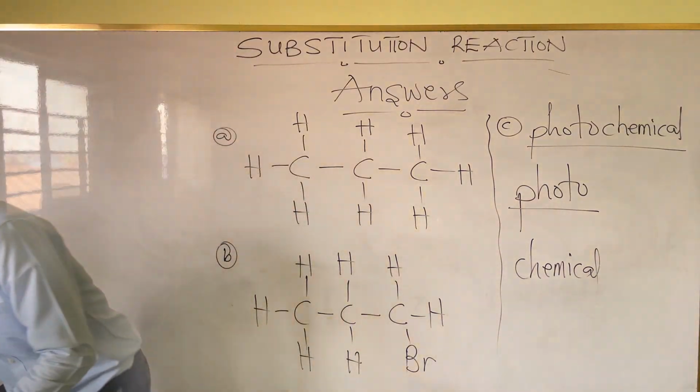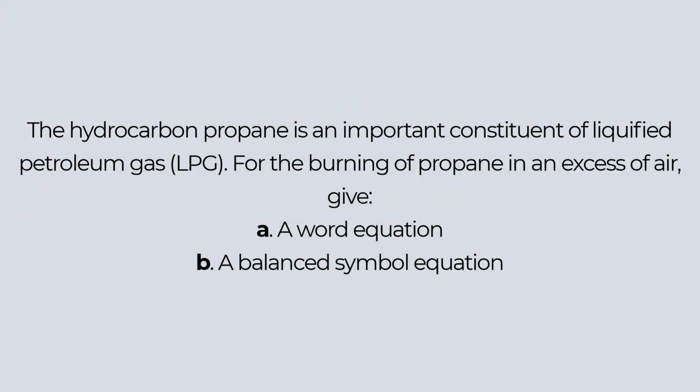The hydrocarbon propane is an important constituent of liquefied petroleum gas, LPG. For the burning of propane in an excess of air, give A, a word equation, B, a balanced symbol equation.